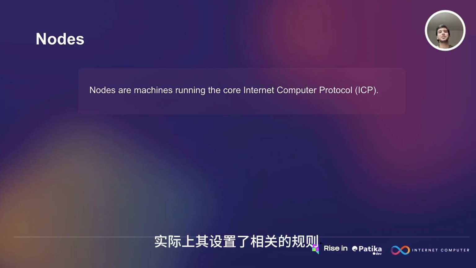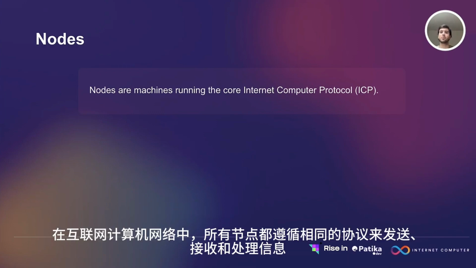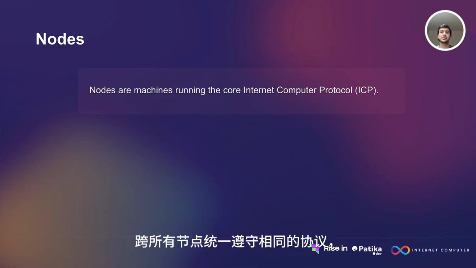So it actually sets the rules of the game, so to speak. Just like how in a game of chess, all players must follow the same rules for how pieces move, in the Internet Computer Network, all nodes follow the same protocol for how they send, receive, and process information. This uniform adherence to the same protocol across all nodes helps to ensure the security and consistency of the network.